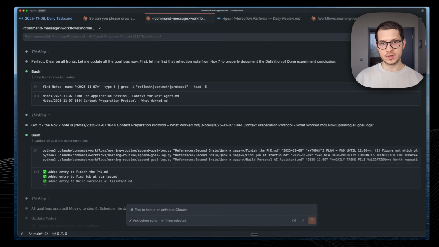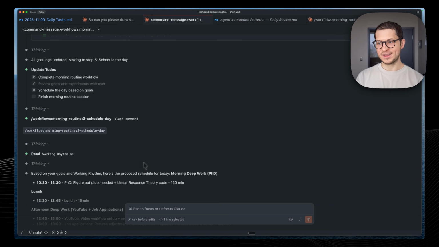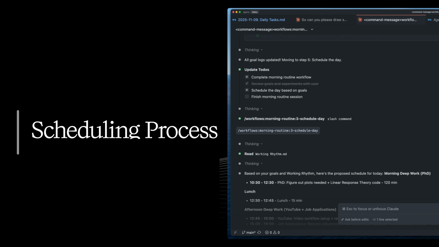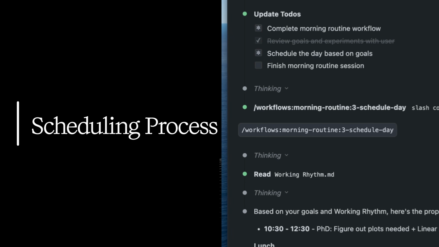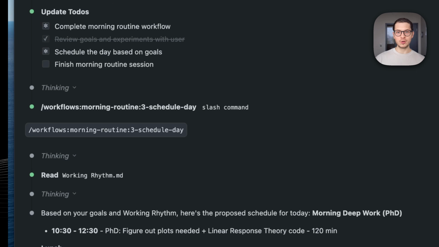That's much more cost efficient, much faster than reading and updating each file. That's where the magic happens. Now we are coming to a scheduling process, something tangible that we can execute based on all of the context regarding our goals and experiments.